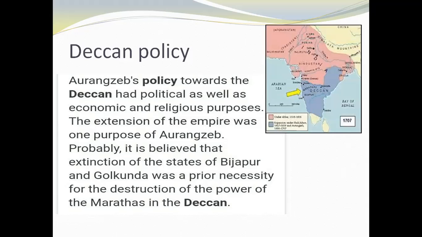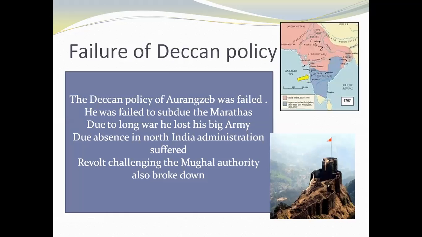So in this picture, you can see the Deccan declined. Afterward, the Deccan campaign failed within a few years. He was able to occupy some areas, as you can see here with the yellow arrow, and how he occupied the southern part.